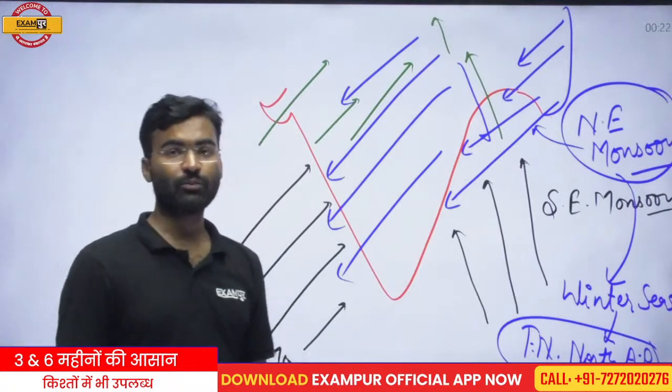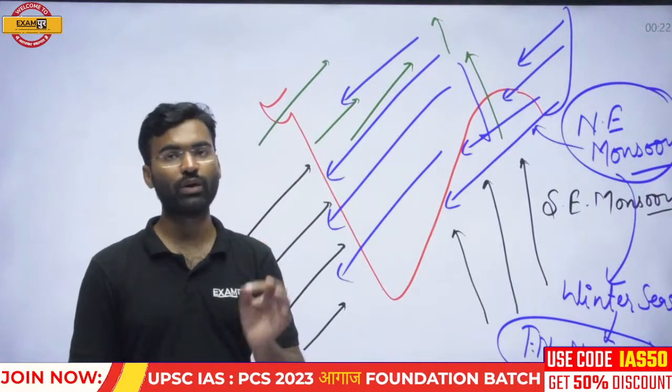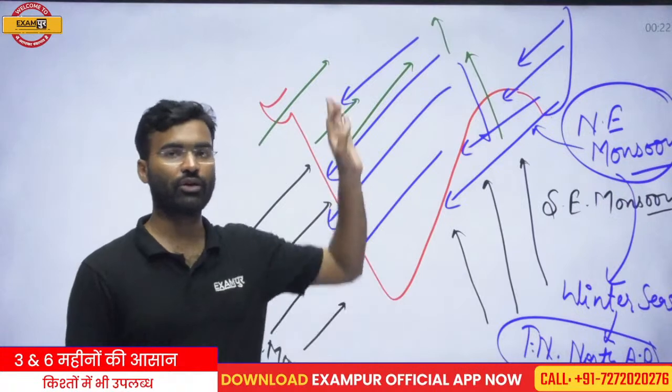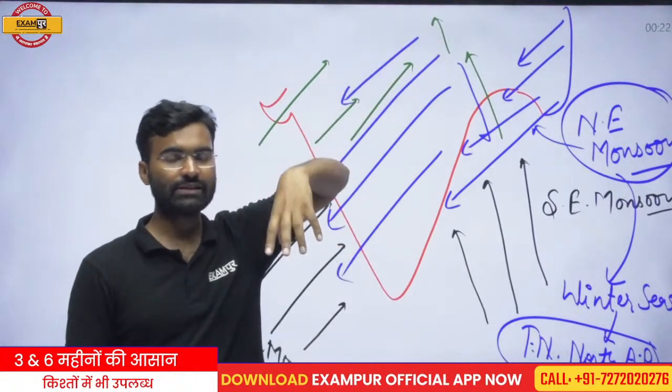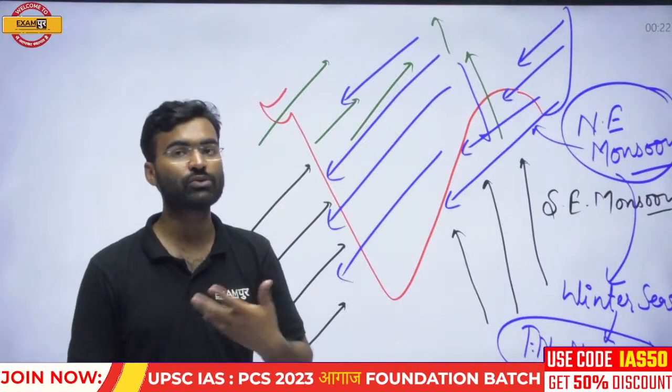But this wind is not responsible for the annual rainfall of the northeast region, because the northeast region gets the maximum precipitation during the monsoon season.